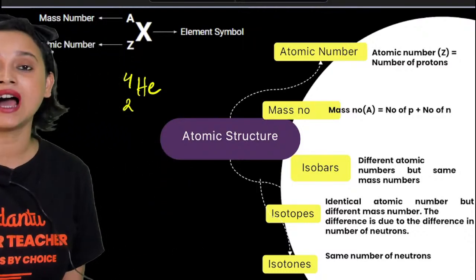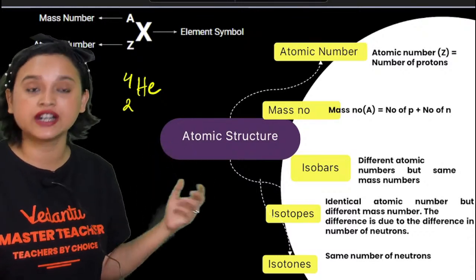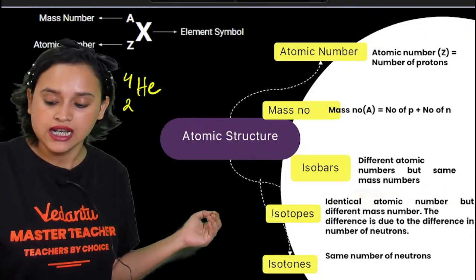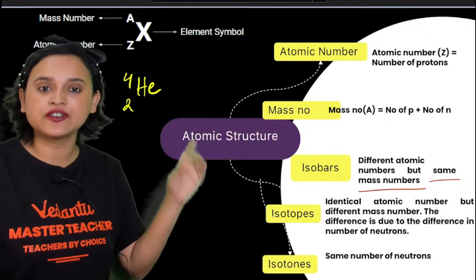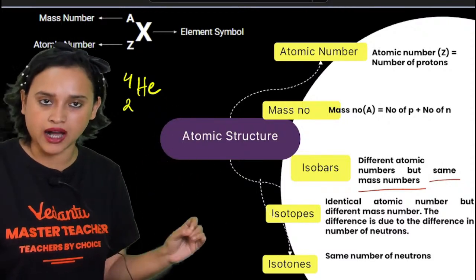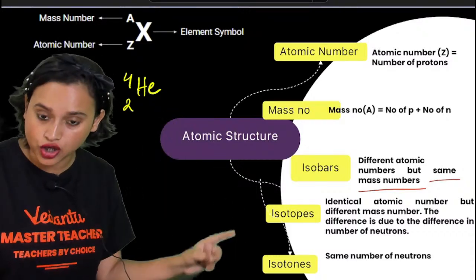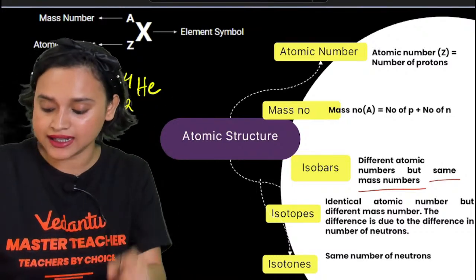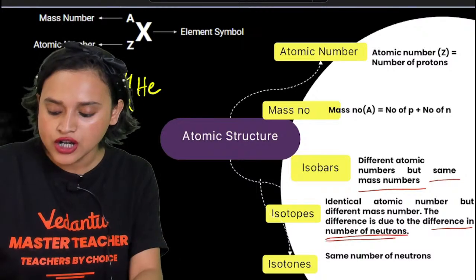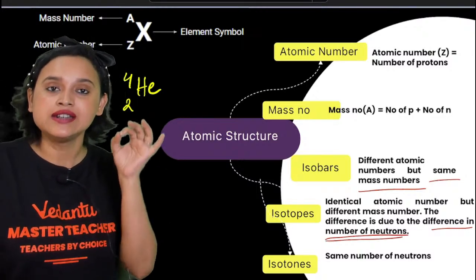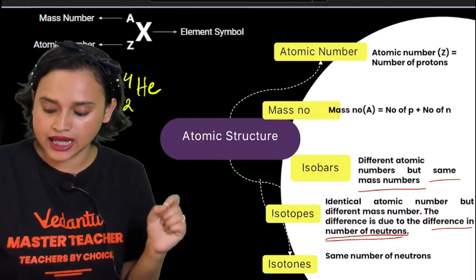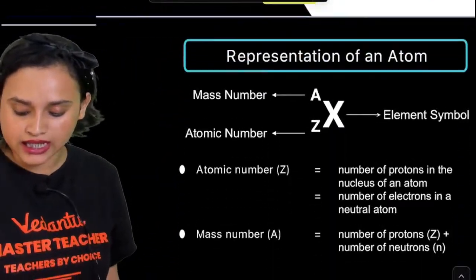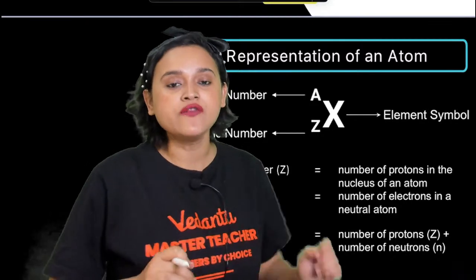Next is isobars, everybody. Isobars have different atomic numbers, but they have the same mass number. Everybody please note it down. Same mass number, different atomic number, that is your isobar. What are isotopes? Isotopes have identical atomic number, but different mass number, and the difference in mass is because of the difference in the number of neutrons. And what are isotones? Isotones have the same number of neutrons, everybody.